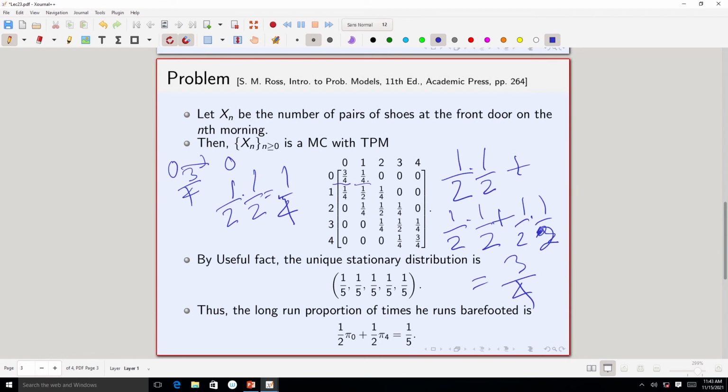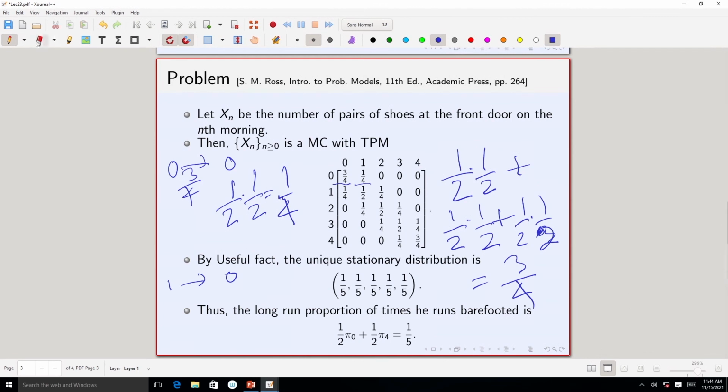Now, suppose we look at say 1 to 0. Again I will not explain each of them, but I am just giving you the idea so that you can do it for other states. Say suppose 1 to 0, what is the probability of going from 1 to 0? Now, again first suppose he chooses the front door. From the front door there is a shoe, so he will wear that and go out, fine. Now, if he again returns through that front door itself, then the number of shoes will remain 1 itself.